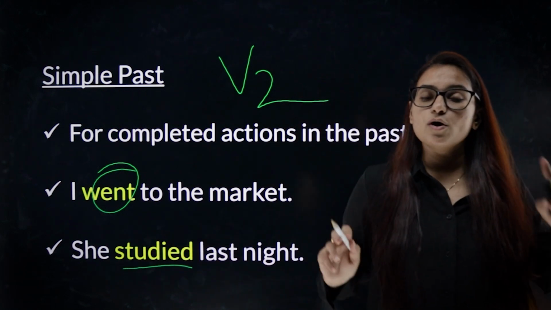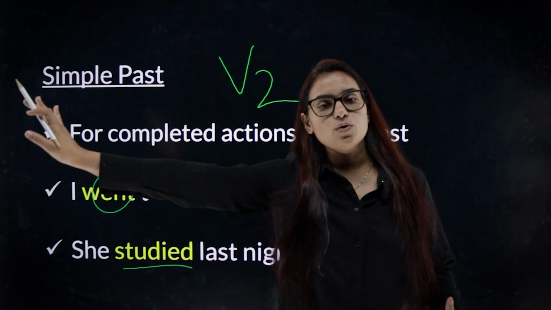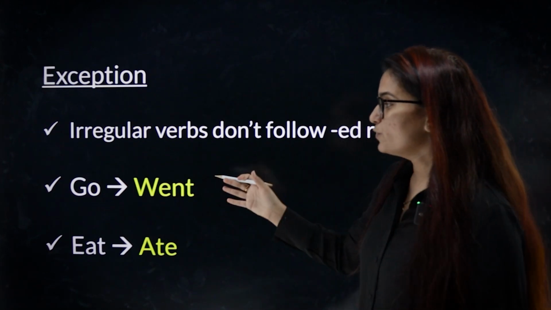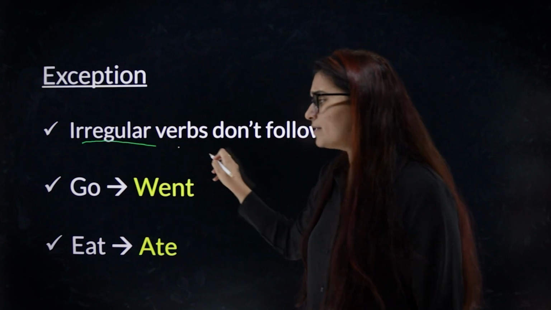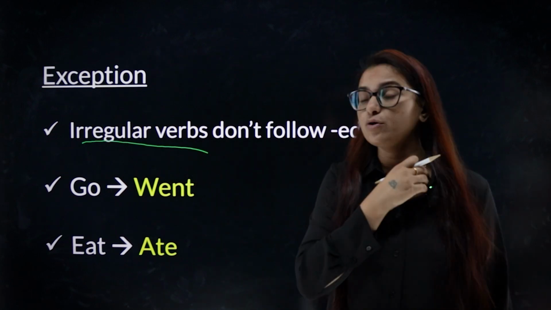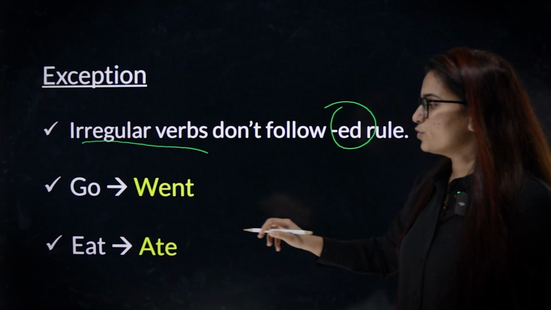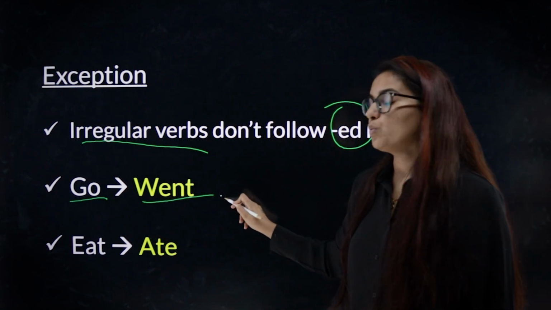Second form, to talk about actions that are already over. Let's move on to the next one. We have few exceptions. There are another categories of verb, irregular verbs. Irregular verbs don't follow ED rule. So when we say go, it becomes went.